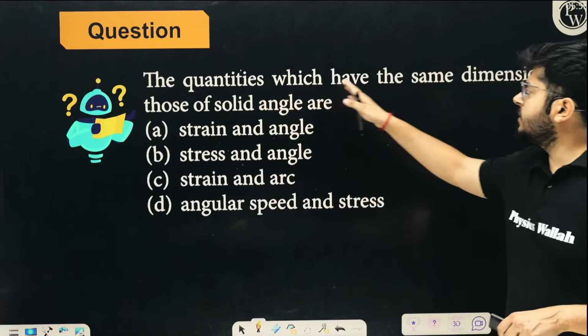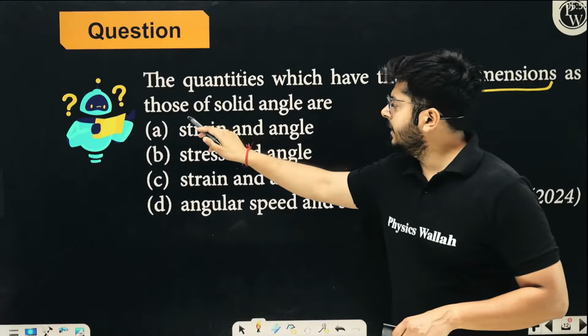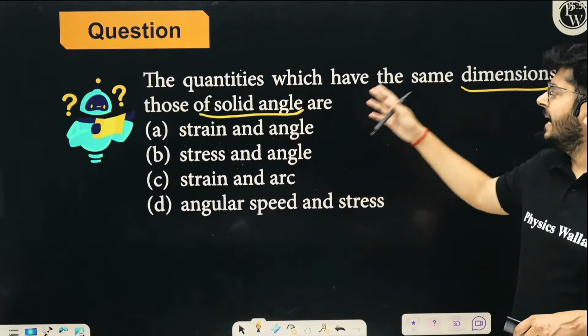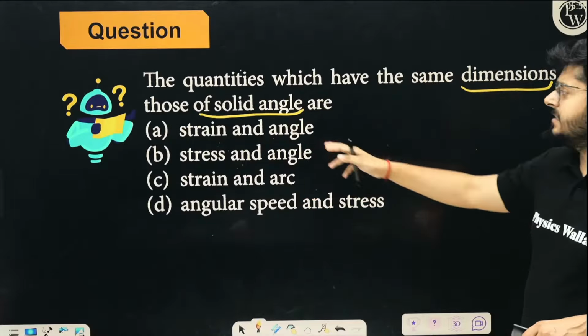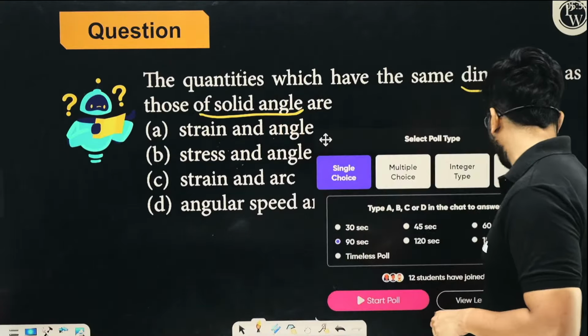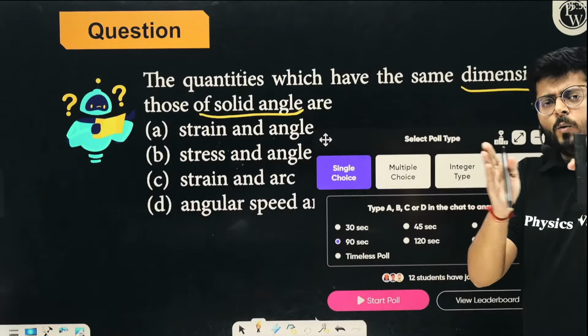Which of the quantities have the same dimension as that of solid angle? Answer it. Okay, it's a slightly decent question. It was asked in year 2024.